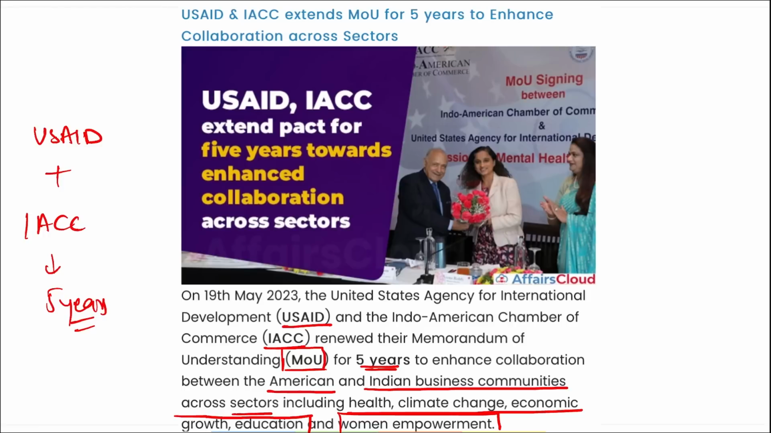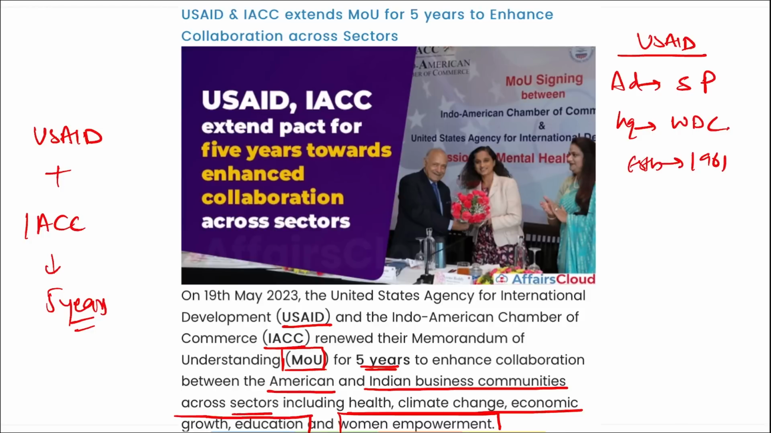Correct? Also, the scope of collaboration has expanded to encompass various areas such as mental health, global health security, and gender issues that are faced by youth. Signing of the MOU provided a chance to launch a mental health initiative that would focus on mental health in the post COVID-19 period also. Correct? Then if we talk about USAID, who is the administrator? Samantha Power. Where is the headquarter? It is in Washington, DC. When was this established? It was established in 1961.